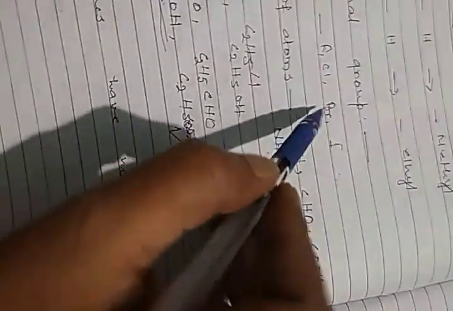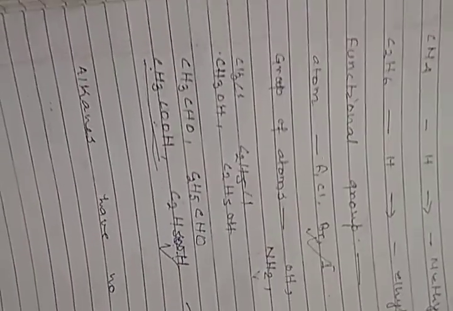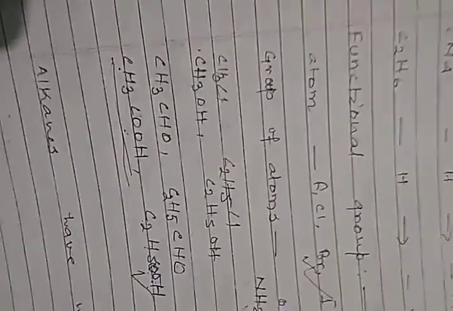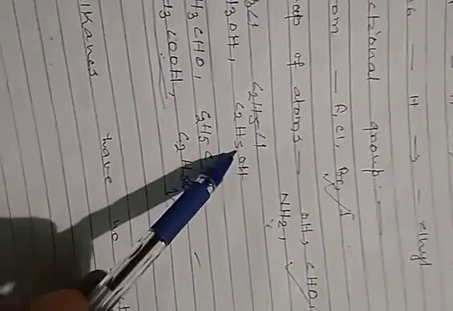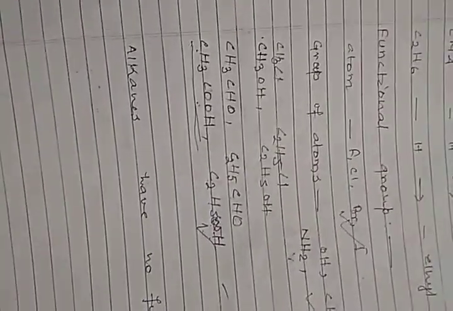So these are groups of atoms. When they are added to the alkyl group, they form different substances. This forms salt, this forms alcohol, this forms aldehyde groups, this forms alcohol. All are different.